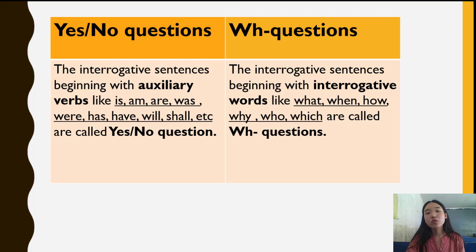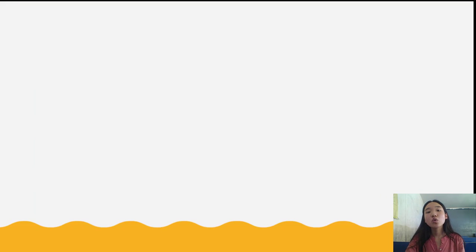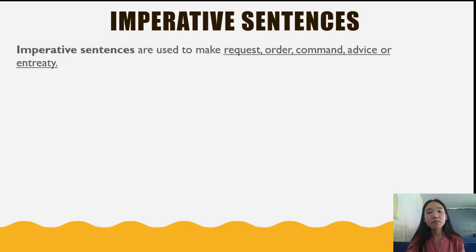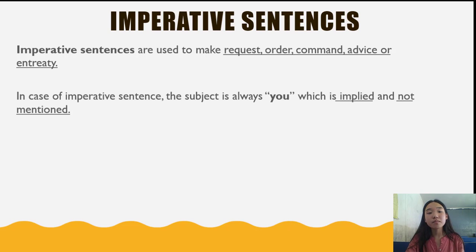Now let's move to our next type of sentence, which is the imperative sentence. So what exactly is an imperative sentence? Imperative sentences are used to make a request, order, command, advice, or entreaty. So simply, an imperative sentence is a kind of sentence which we use to make a request or order someone or command someone or advise someone. Those kinds of sentences are called imperative sentences.